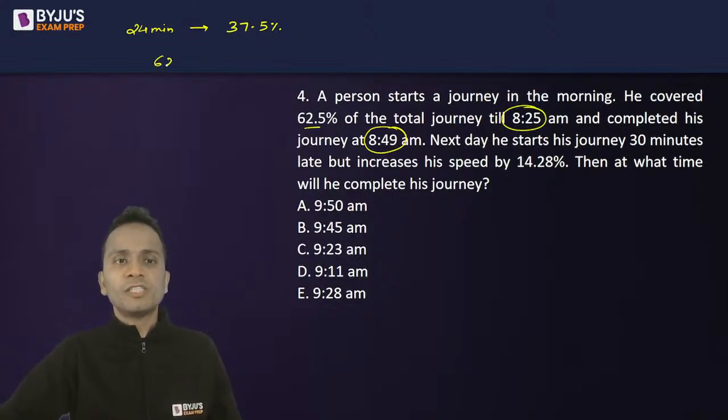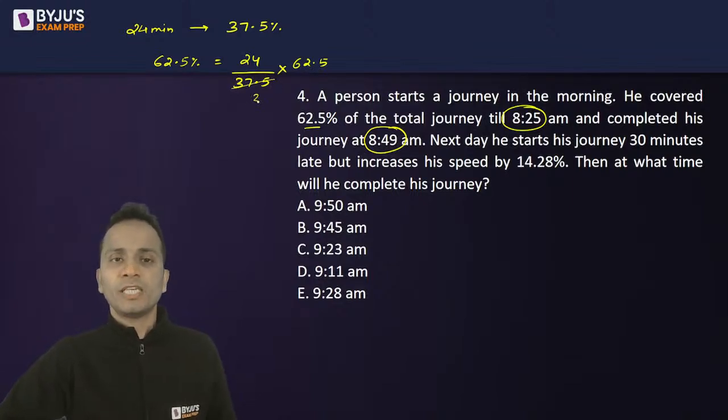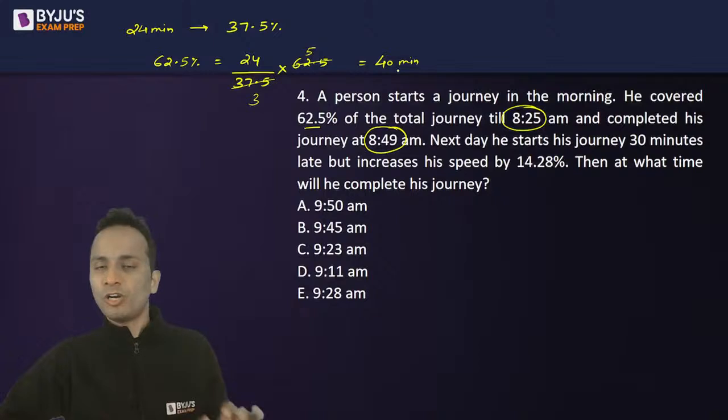So to cover 62.5 percentage of the initial part of the journey, he must have taken how many minutes? 24 divided by 37.5 multiplied by 62.5. अब 37.5 and 62.5 में से 12.5 कॉमन आ जाएगा, 3 and 5. So this will come out to be 8 into 5, 40 minutes. So 62.5 percentage of the journey can be completed in 40 minutes.